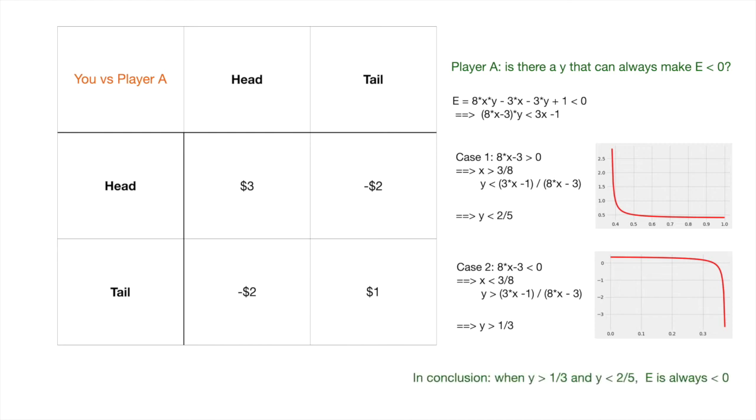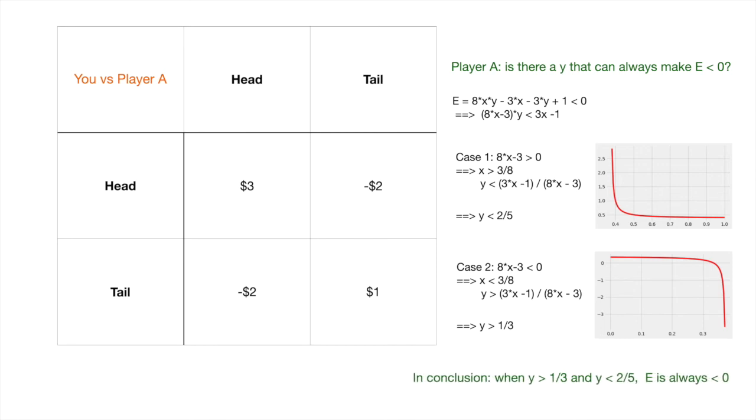Okay, so here's a very nice conclusion. Because there's overlapping between the first case and the second case, in order to satisfy E always less than 0, the sweet spot is when Y is greater than 1/3, at the same time Y is less than 2/5. E is always less than 0. It doesn't matter where X is.